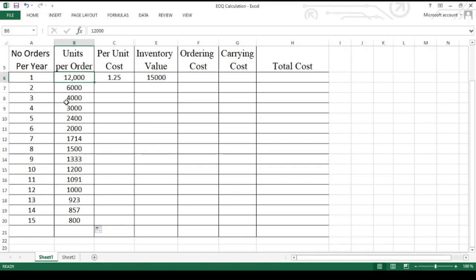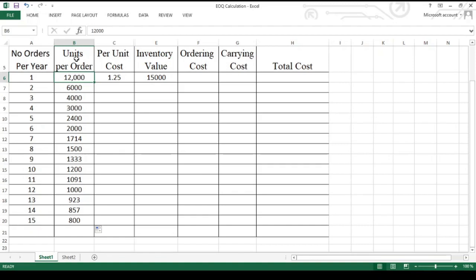Like that, you can observe 4,000 units per order. That means 4,000 into 3 times: 4 3s are 12,000. If you are giving 3,000 units per order, that means 4 times 3 is 12,000. Like that, we have to calculate the units per order. That is called the order size. This is the number of orders.